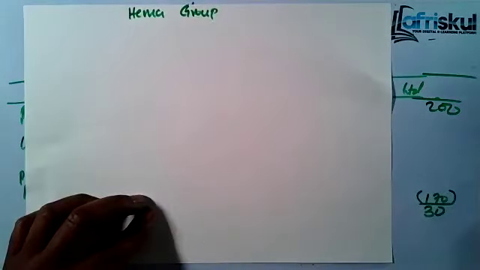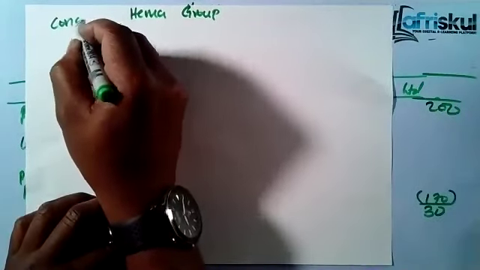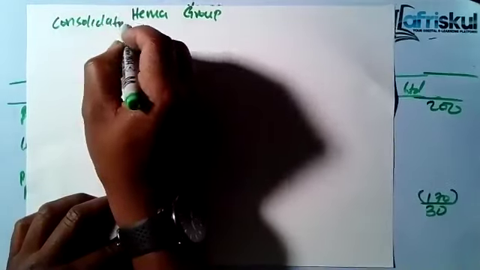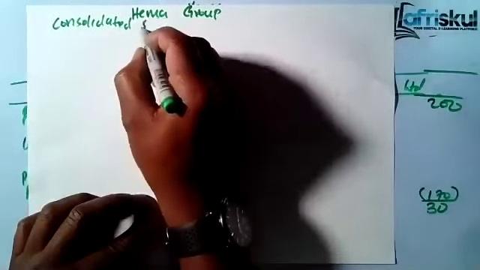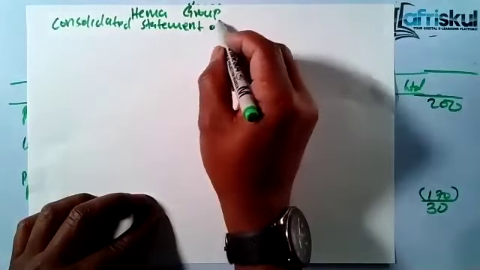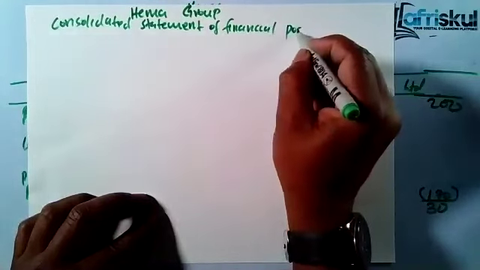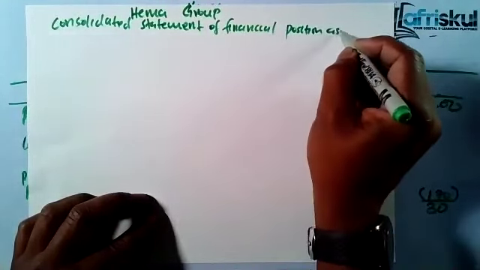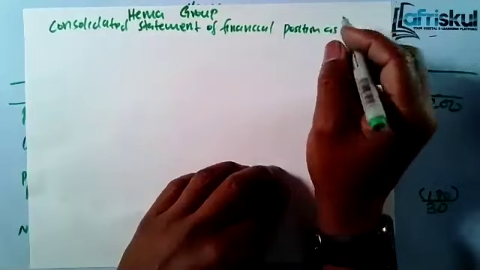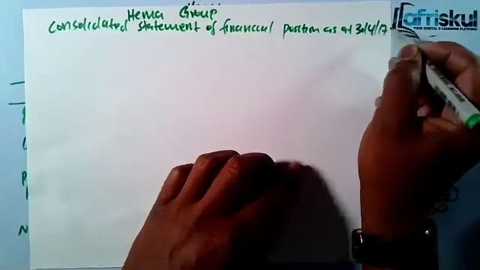Then we go to consolidated statement of financial position, as at 30th April 2017.